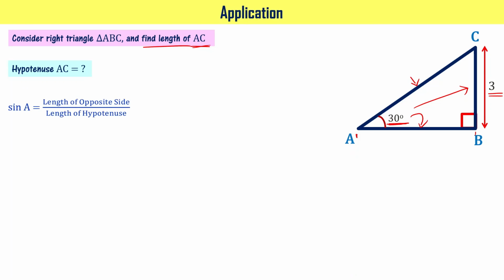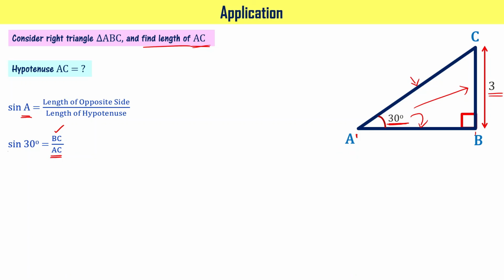We have learned that sin A or sin theta equal to length of opposite side divided by length of hypotenuse. So if angle A equal to 30 degrees, it means sin 30 degrees equal to BC by AC. Length of BC we know, length of AC is what we want to find.